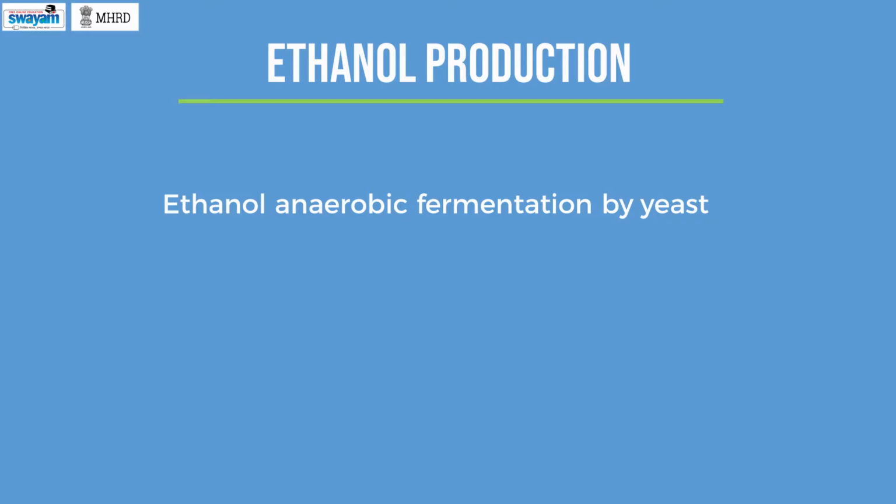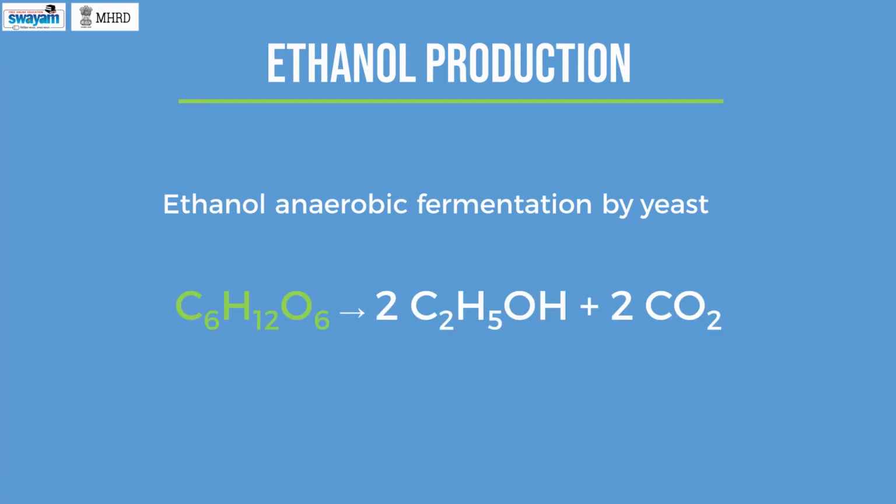Ethanol. Ethanol is mostly produced by alcoholic fermentation of sugars under anaerobic conditions. Ethanol anaerobic fermentation by yeast: from sugar, that is glucose, in anaerobic fermentation, 2 molecules of ethanol are produced. During this anaerobic fermentation, 2 molecules of carbon dioxide are released. We will discuss in detail about fermentation in a later module.